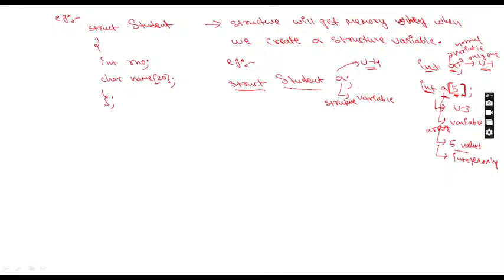Now tell me, in this A how many values are you storing? 5 values. Sir, in this A, how many values are we storing? 2 values. Sir, what are the 2 values? One is roll number and one is name. So 2 values: roll number, comma, name. Try to understand here. In the array we store 5 values, but all must be integer only. But here roll number is an integer and name is a character. Roll number is a different data type and name is a different data type. Two different values you are storing in one variable, and that variable is called a structure variable.